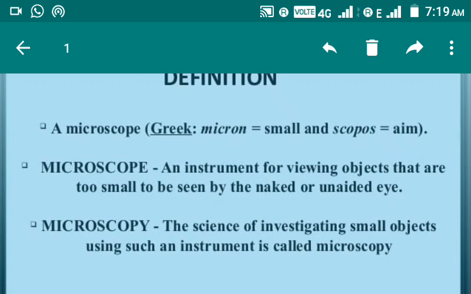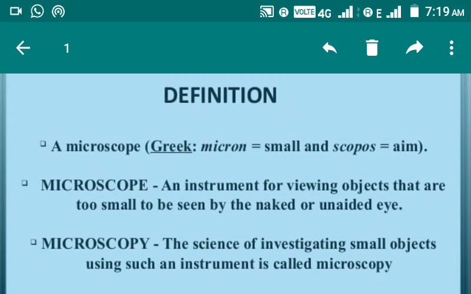Students, in genetics your first unit is microscopy. So students, today we are going to see some of the terms, principles, concepts, definitions, some of the historical background of microscopy.